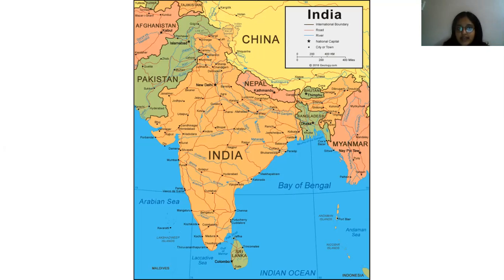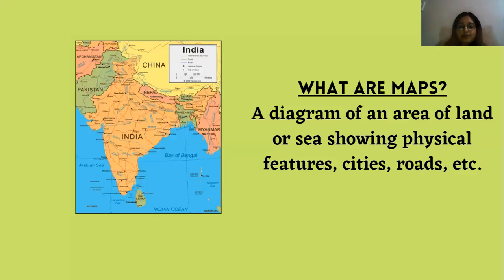Okay, let's move ahead. First and very important question, what are maps? Maps क्या होते हैं? Maps are a diagram of an area of land or sea. Diagram meaning picture. Diagram meaning special picture or photo or drawing. Drawing, picture, photo is called diagram of an area. Area यानी कि उसका area. Area we all know. Of land or sea. Land का sea का area.